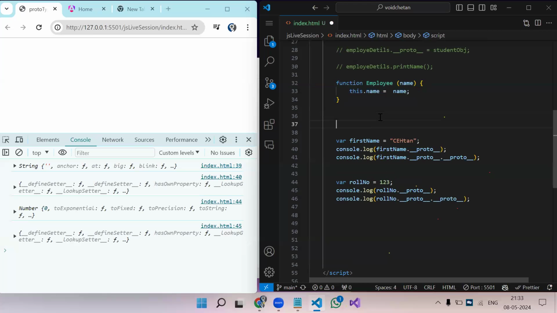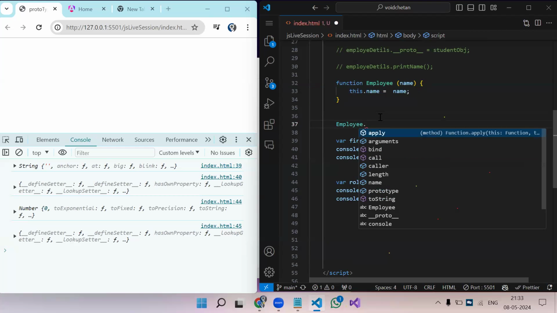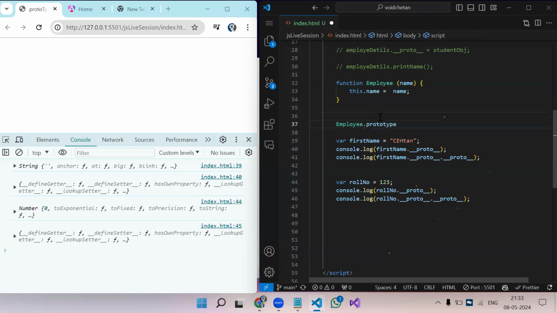It will come with the word employee.prototype. When we have to check the prototype, that is __proto__. But if we are creating a new function of our own, we have to make use of the prototype.